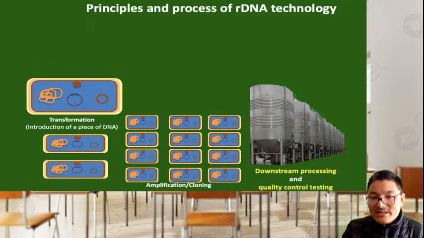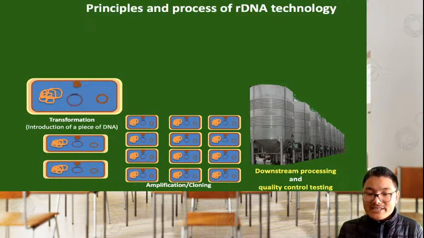So in the case of rDNA technology, the last process is downstream processing, and during downstream processing we are also checking the quality of the product. The product that we have produced here is insulin protein. The gene from which insulin was produced is the insulin gene. So here bacteria can produce insulin protein from the insulin gene.